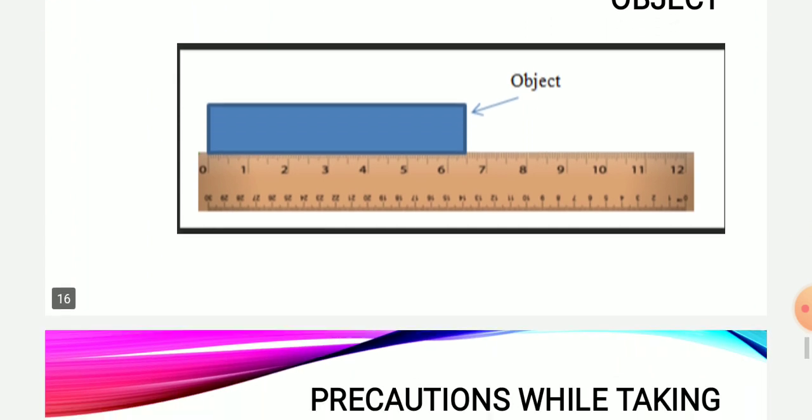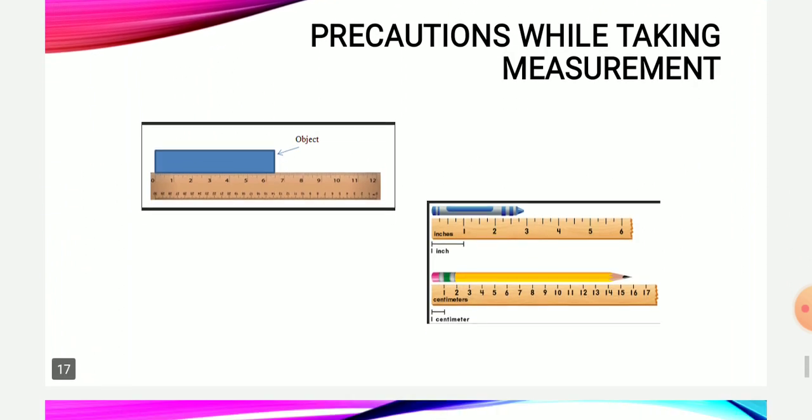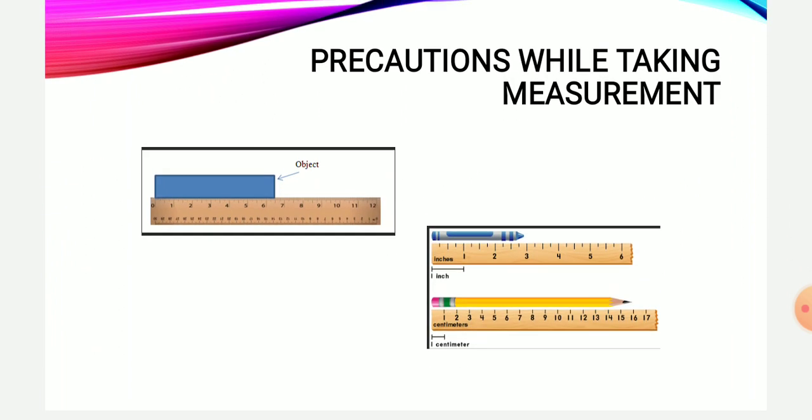Next, when we are measuring any object, what precautions should be taken? First thing is the object, or the scale, whatever measuring scale we are using, should be placed parallel. If we keep it parallel, then we will get the correct measurement. If we do not keep the scale parallel to the object, then we will not get the correct measurement. Second, measurement should be initiated from point 0, the marking of the 0 point. This is the first precaution that we should take.